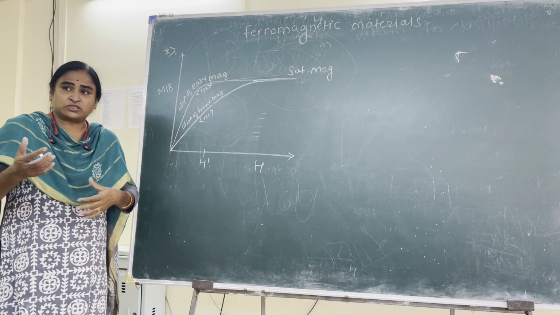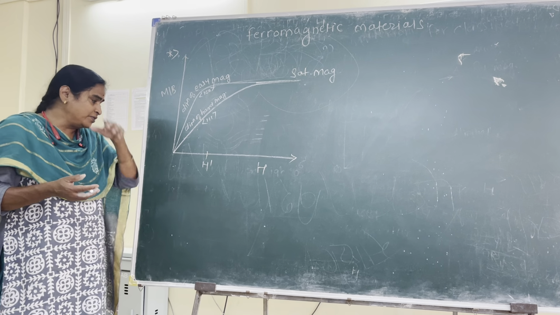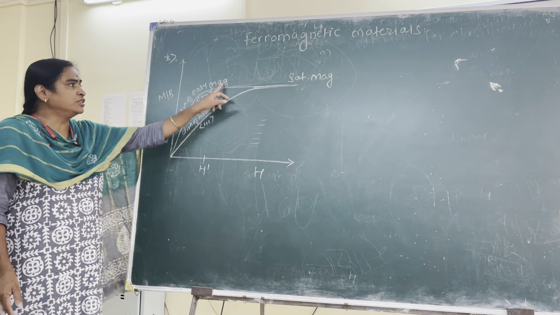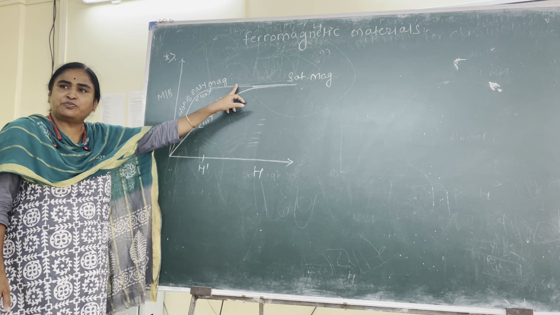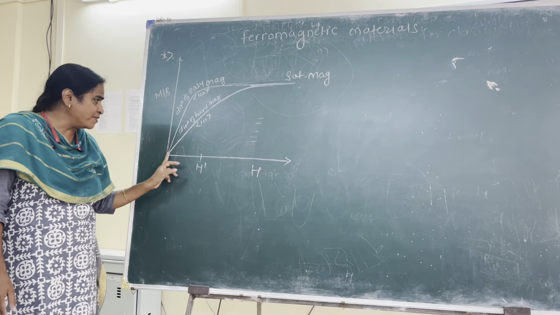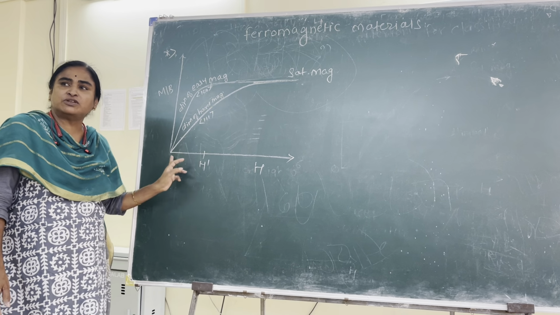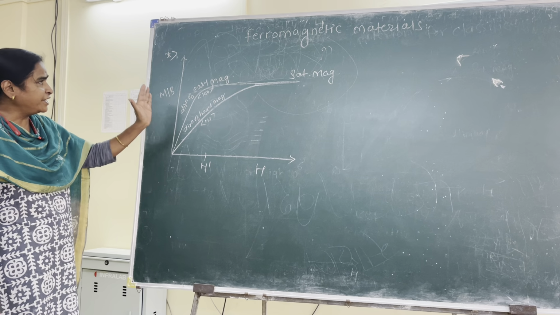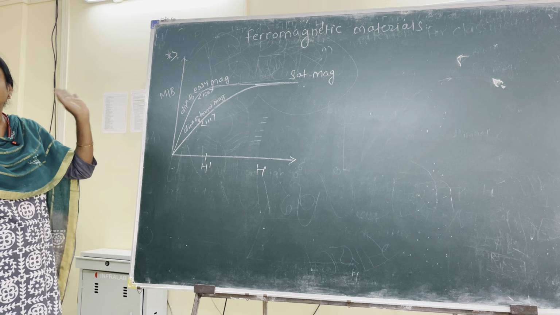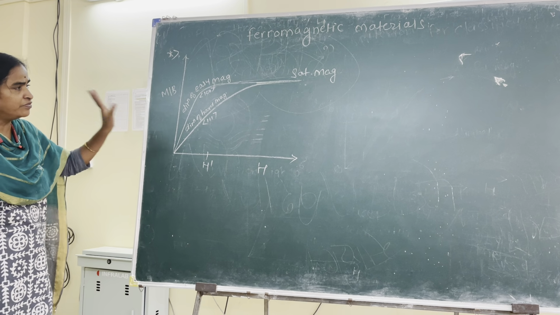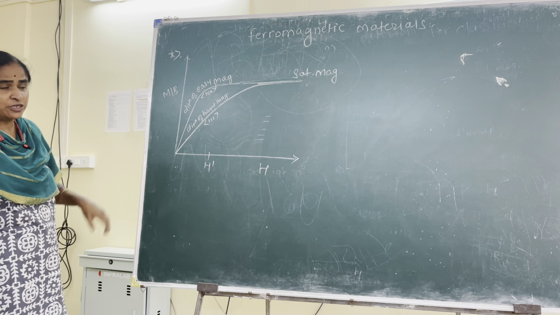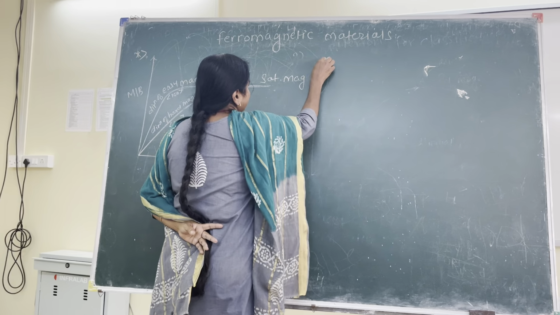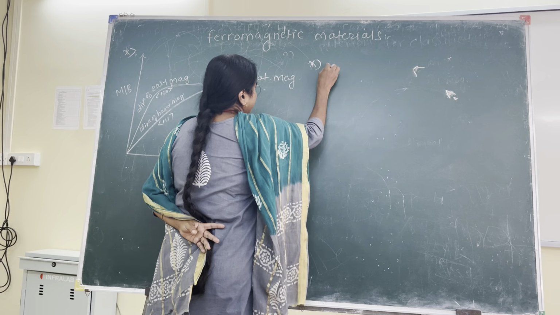So this is also a property of ferromagnetic material. If the acquired magnetization is along this direction, the substance will show different properties. If it has acquired magnetization along that direction, it will show different properties. So properties depend upon the direction of magnetization acquired. This is an important feature of ferromagnetic substances. And again, one more highlighting feature of these ferromagnetic substances is the following.